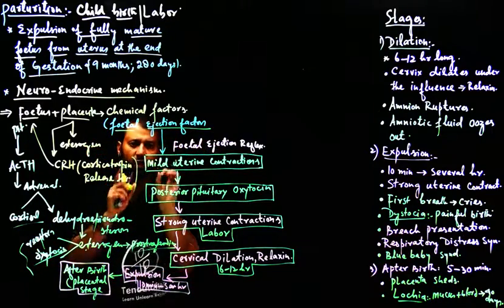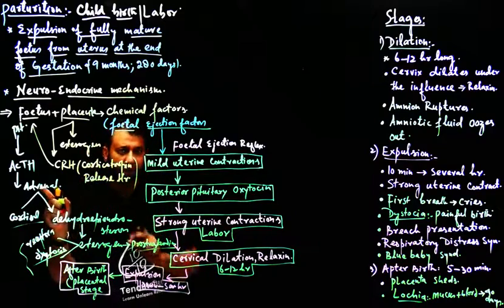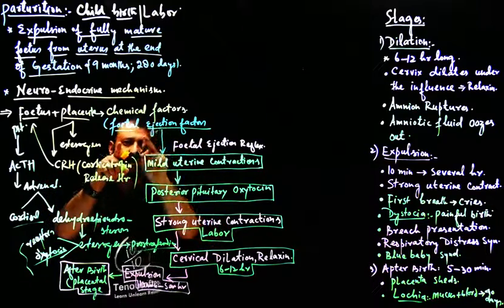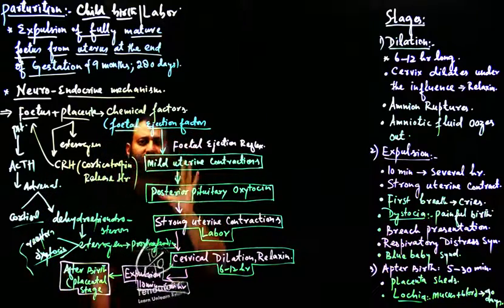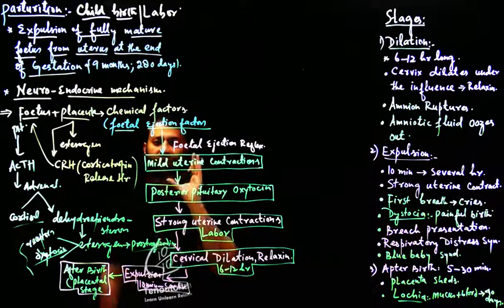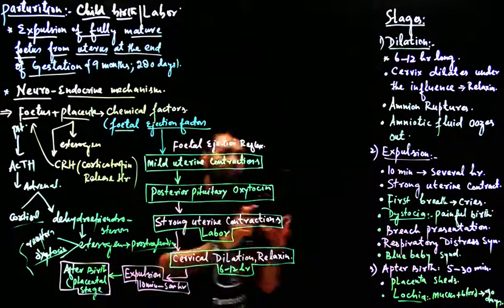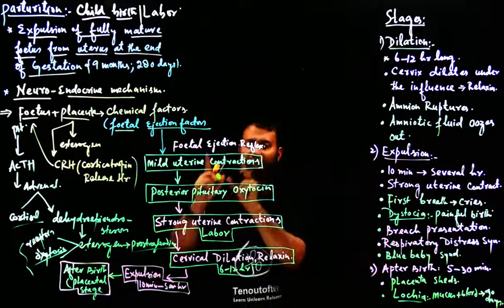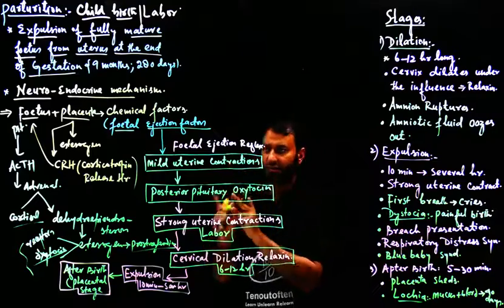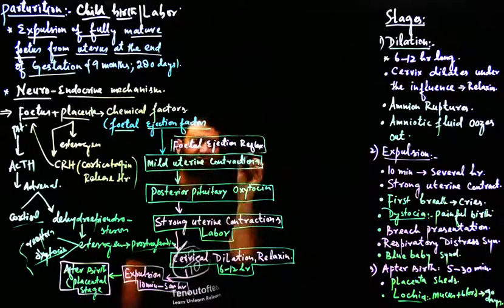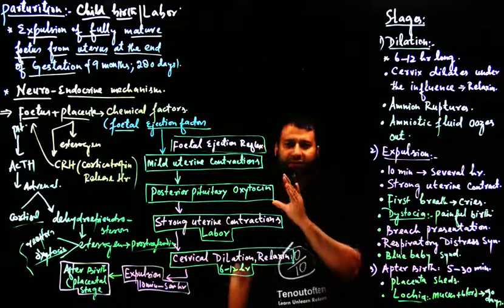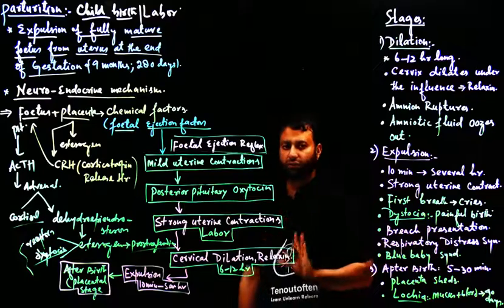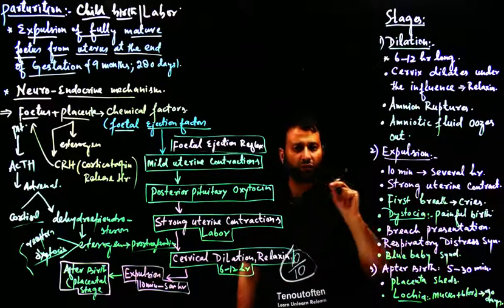So the hormones released by the placenta and fetus at the end of the pregnancy or towards the end of the gestation are called as fetal ejection factors. Now these fetal ejection factors, what do they do? They increase the contractions of the uterine lining. They increase the contraction of the uterus. Okay, mild contractions. These mild uterine contractions are called as fetal ejection reflex. Fetal ejection, because these contractions mean that now the fetus is going to stay no more within the womb of the mother. The fetus has to come out of the womb of the mother.